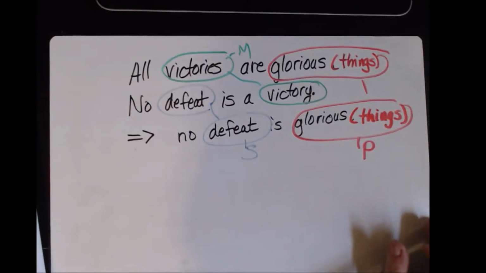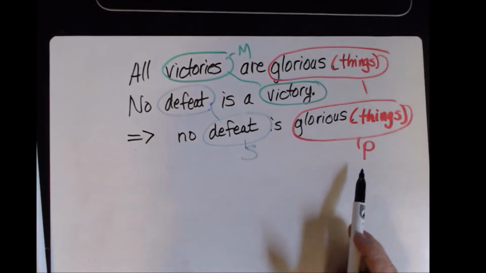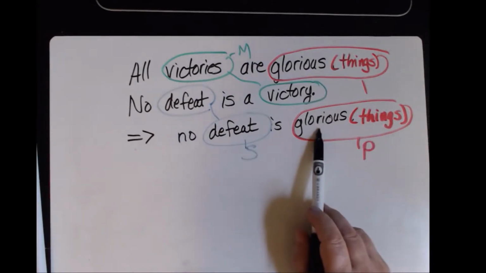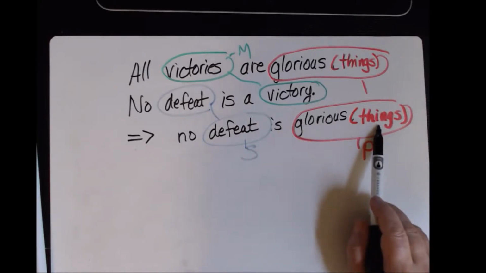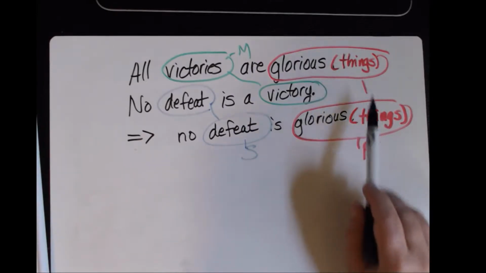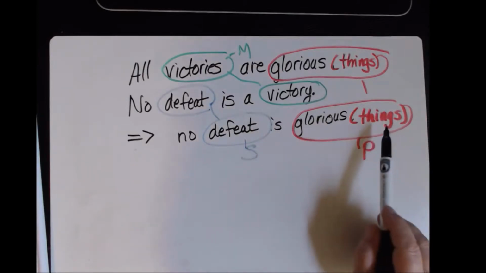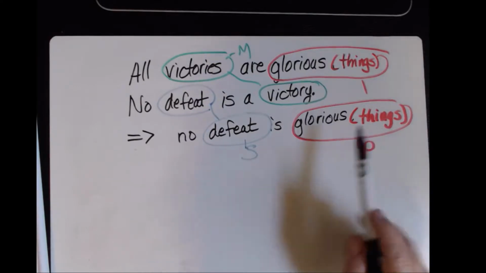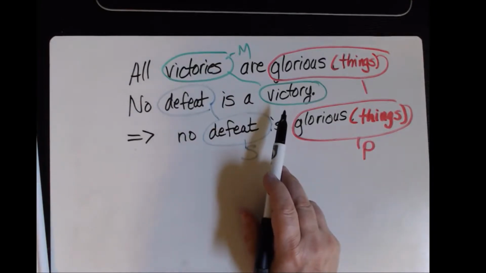Okay. So this is the next syllogism on quiz 13. I went ahead and identified major and minor terms. Again, be careful here. Glorious is not a noun. It is a predicate adjective in this sentence, so the implied noun here is things. So your major term is glorious things. Make sure that you're careful about this on the final, because if you're not getting this correct, it will be wrong. Glorious is not the major term. Glorious things together is the major term. Defeat is your minor term, and victories is your middle term.